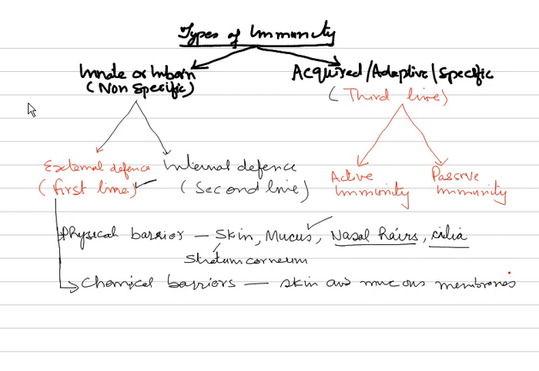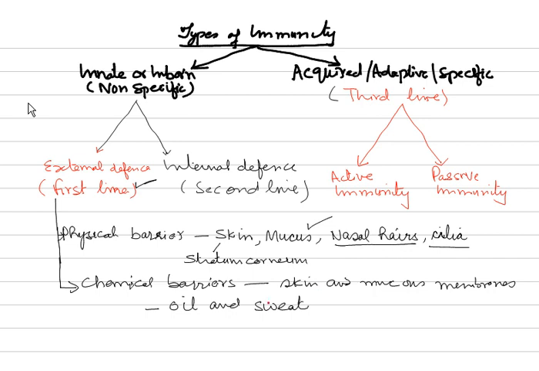Now, a few types are as follows. Firstly, the oil, then sweat also. Oil and sweat, as you are aware, you have studied already, they are secreted by sebaceous and sudoriferous glands.